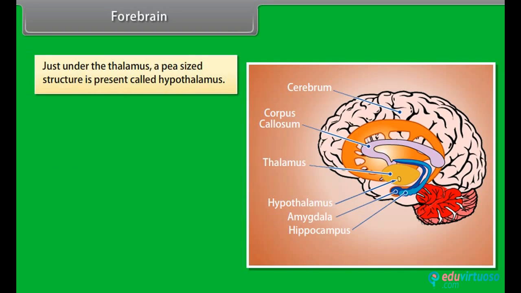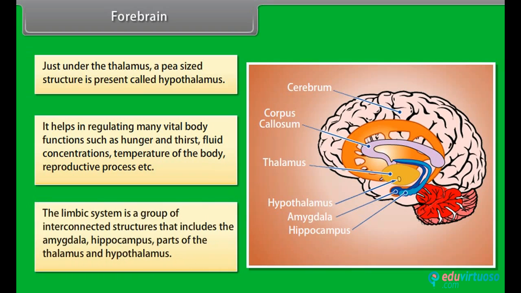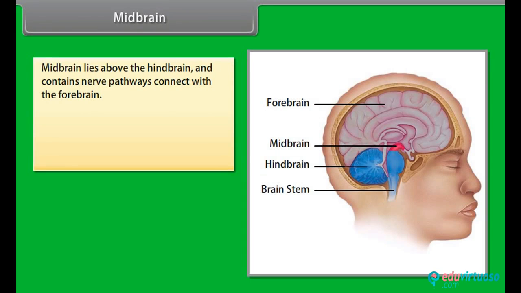Just under the thalamus, a pea-sized structure is present called the hypothalamus. It helps in regulating many vital body functions such as hunger and thirst, fluid concentrations, temperature of the body, reproductive process, etc. The limbic system is a group of interconnected structures that includes the amygdala, hippocampus, parts of the thalamus, and hypothalamus. Midbrain. The midbrain lies above the hindbrain and contains nerve pathways connected with the forebrain.